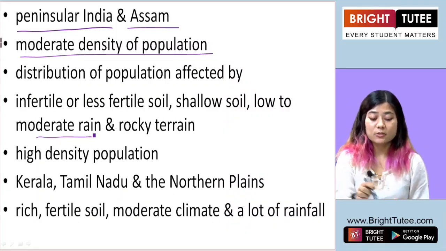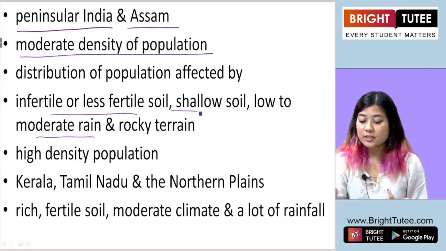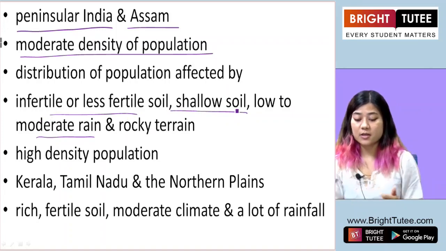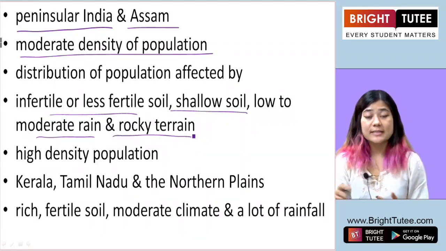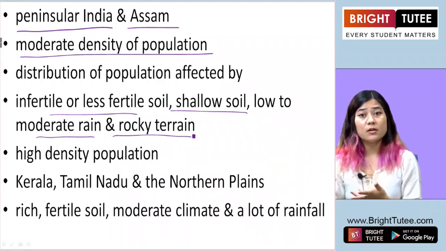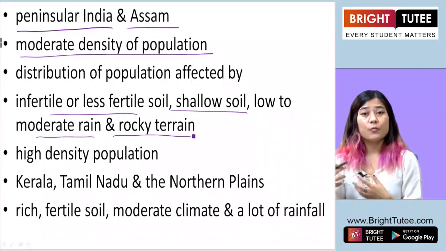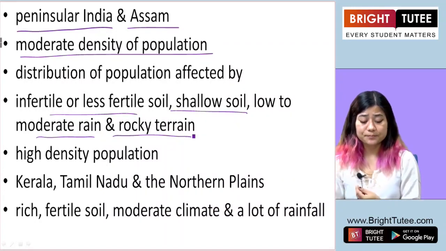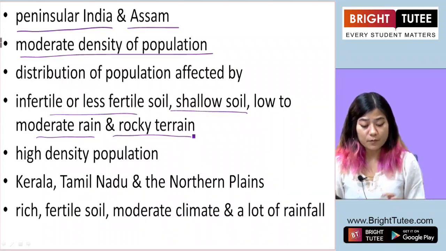Whether the soil is fertile or infertile, shallow or arid, whether it has less rain or more rain, whether it has a rocky landscape or a fertile, smooth landscape rich in silt, these affect the distribution of population.